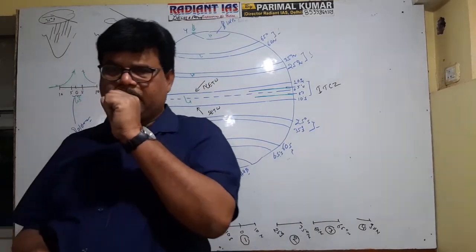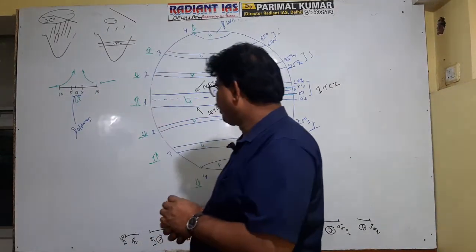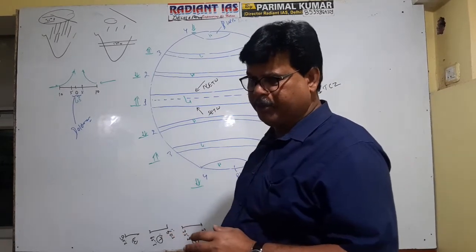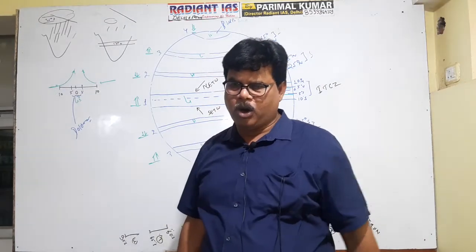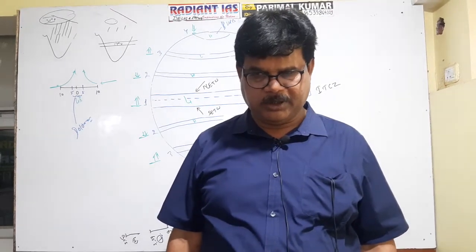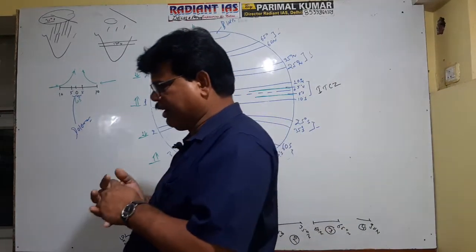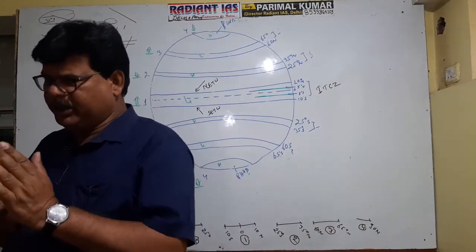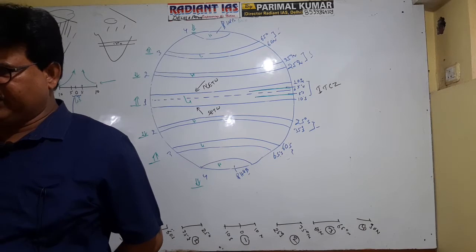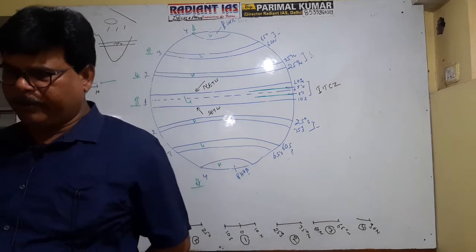Now, see, second: subtropical high pressure belt. The subtropical high pressure belt is located on either side of the equatorial low pressure belt between 25 degree to 35 degree north and south. Okay, it is clear that this is a high pressure belt. If you compare this belt with the heating effect produced by the sun, actually this pressure belt is very close to 23.5 degree north and 23.5 degree south. These are referred to as Tropic of Cancer and Tropic of Capricorn.